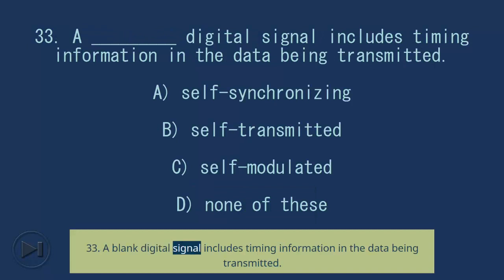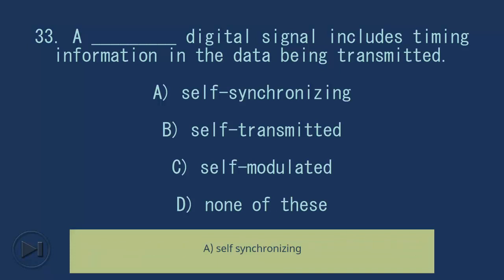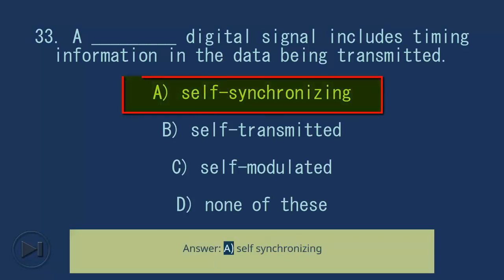33. A blank digital signal includes timing information in the data being transmitted. A. Self-synchronizing. B. Self-transmitted. C. Self-modulated. D. None of these. Answer: A. Self-synchronizing.